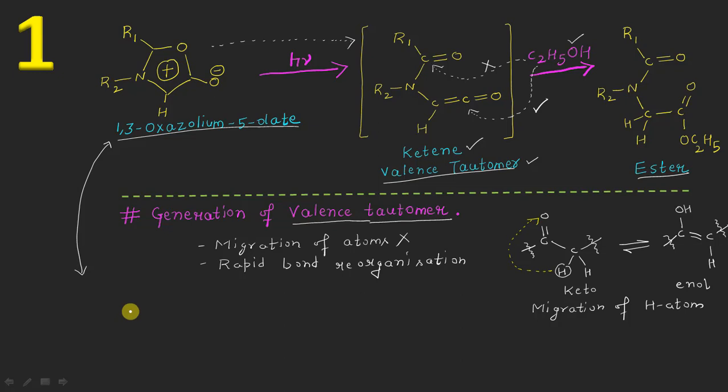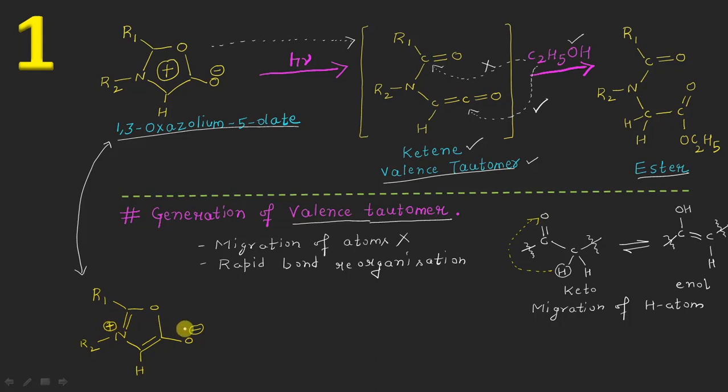You all know how we can do this. I can write R1 single bond oxygen, single bond nitrogen having this R2 single bond, this hydrogen, then the oxygen negative here. I need to put two double bonds, the first one here and the second one here, and now a positive charge will appear on this nitrogen atom.